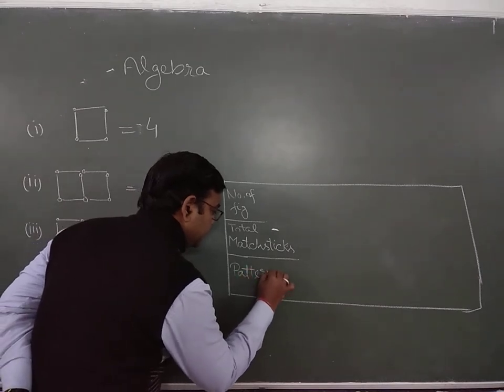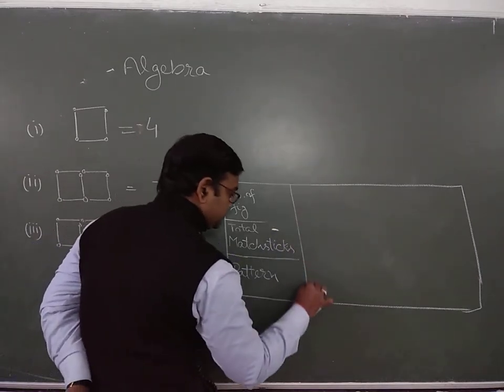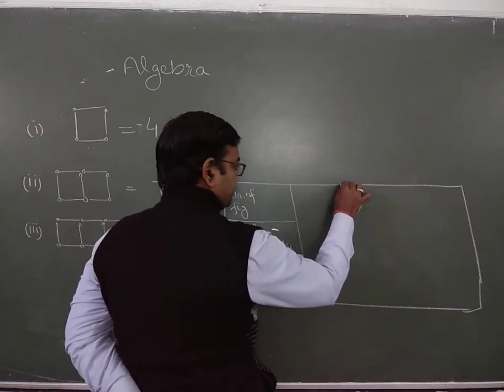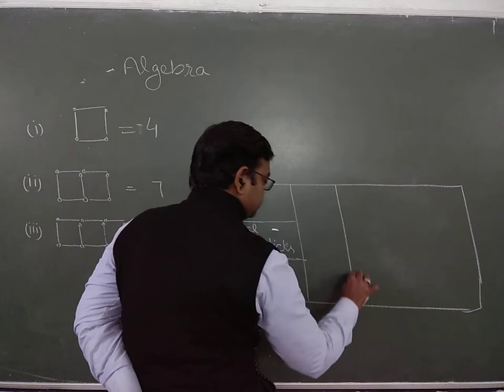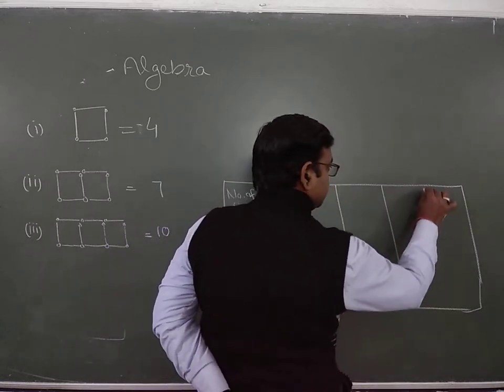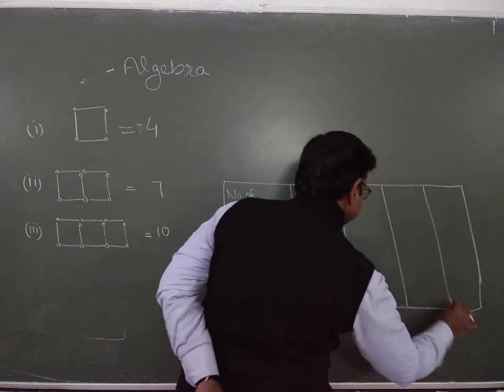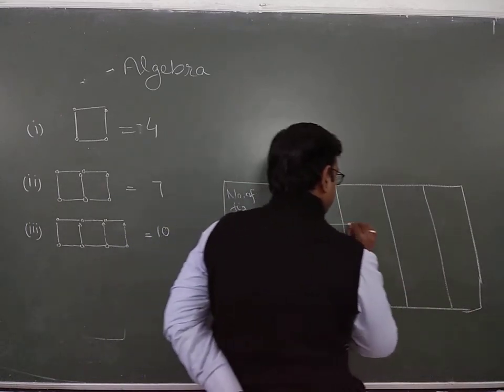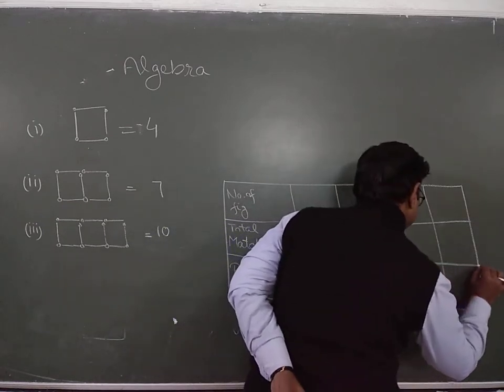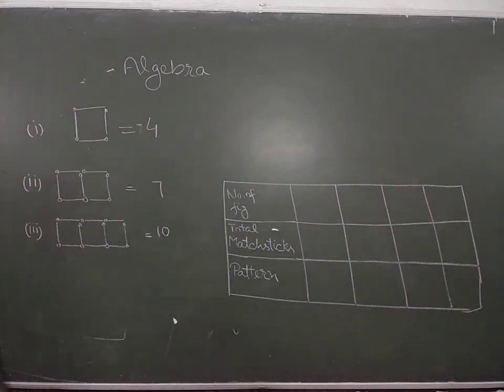That we already discussed, but in just one, 2, and this one is 3. Clear? Now let's start.